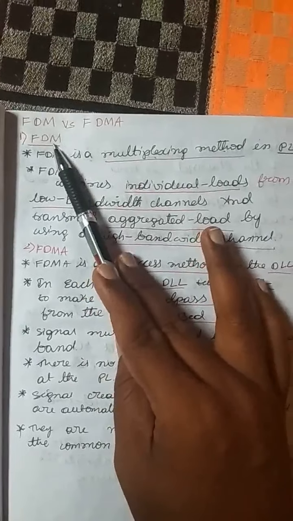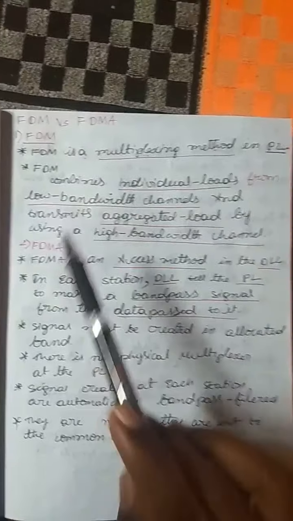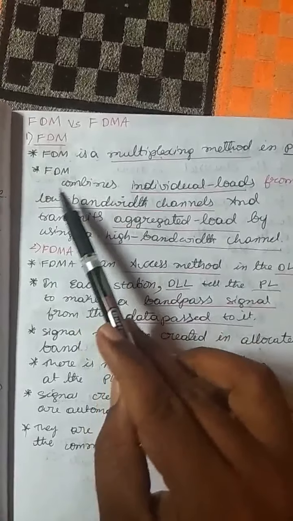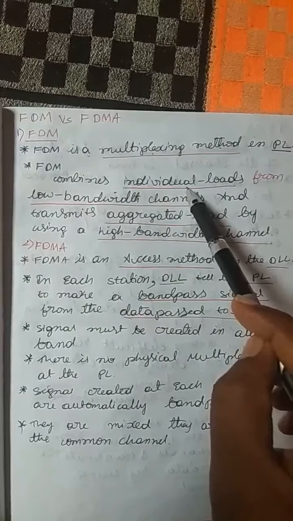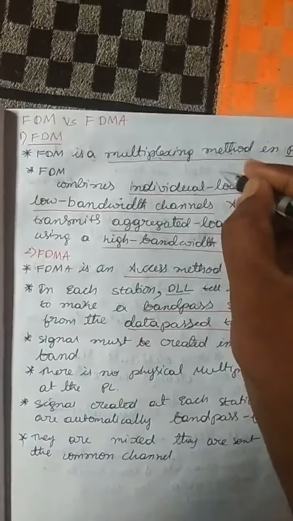What will frequency division multiplexing do? Frequency division multiplexing combines the individual loads. Loads is nothing but data.